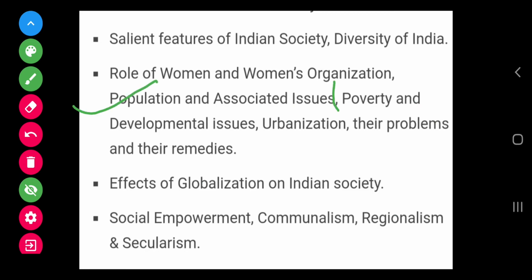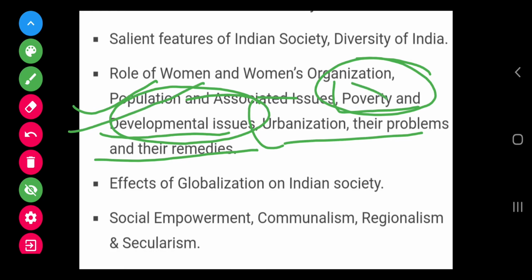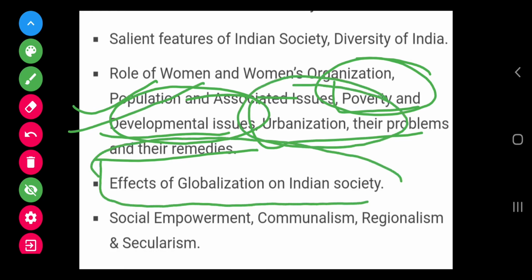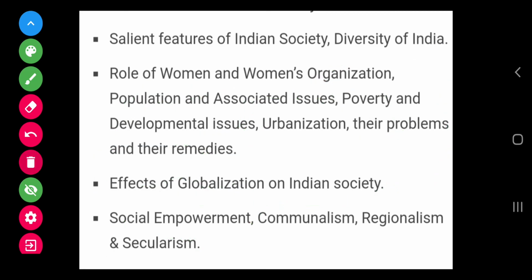We will also discuss poverty and developmental issues, how to tackle poverty, urbanization, their problem and their remedies. I have discussed this topic already. And effect of globalization on Indian society, social empowerment. What is social empowerment? Communalism, regionalism and secularism. So in this portion you have to basically see what are the major points mentioned in it.